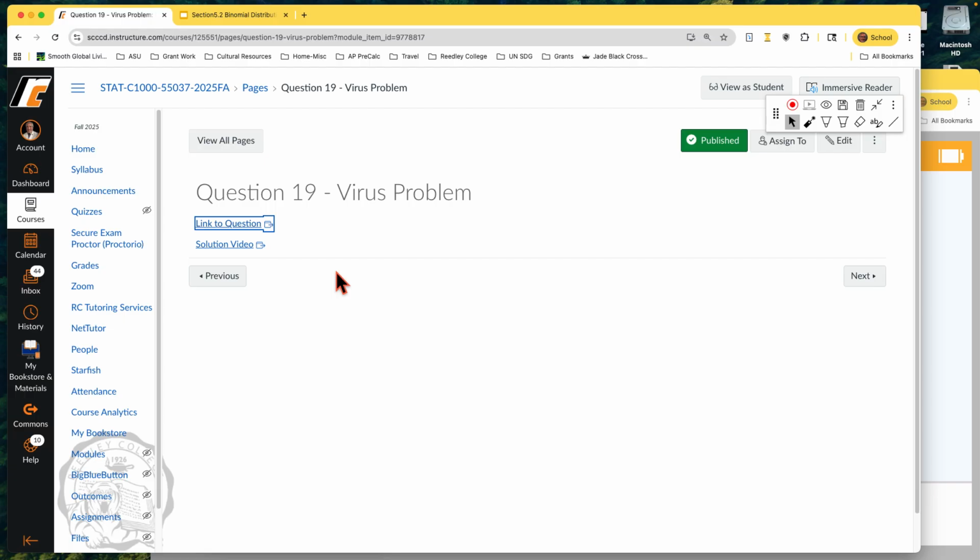But when you get to question 19, maybe if you want to skip it for the first part, you can skip it, but do come back to it because we'll see it again when we prepare for the test as well. Because it'll test you on about 3 or 4 different topics with just one question. So we'll come back to it. I just wanted to let you know that's available.